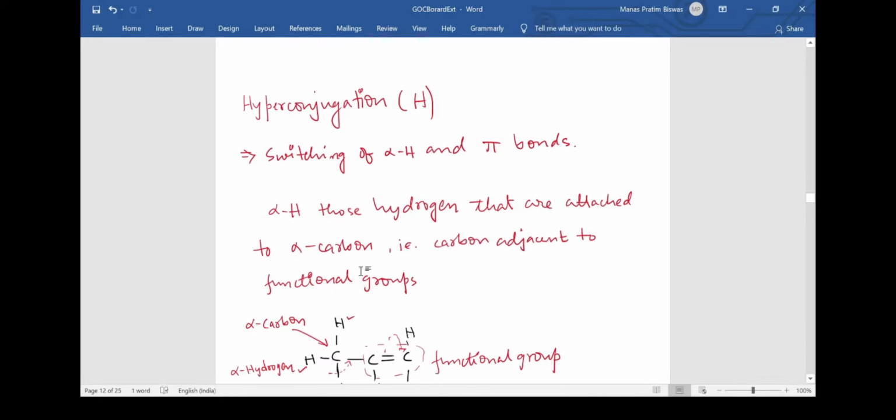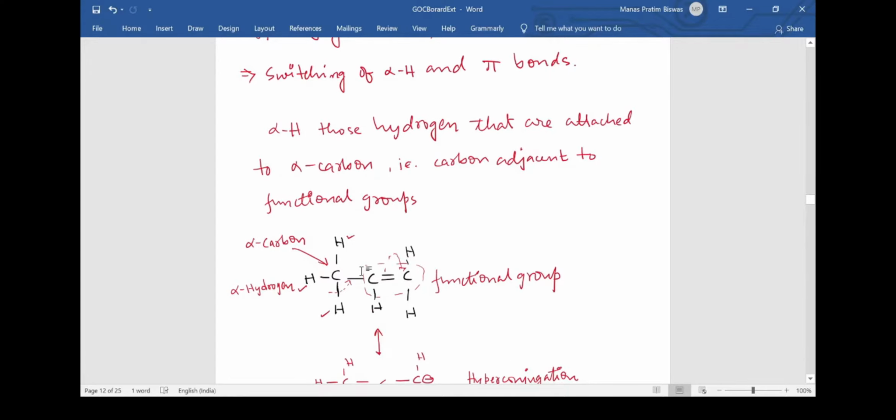Now, before understanding the conditions of hyperconjugation, let us understand what is happening. Suppose you come across a structure where we have a multi-bonded functional group like this. It might be some other molecule also, but generally it happens with alkenes. We have these double bonded carbons, and the adjacent position is this alpha carbon, which has some alpha hydrogen.